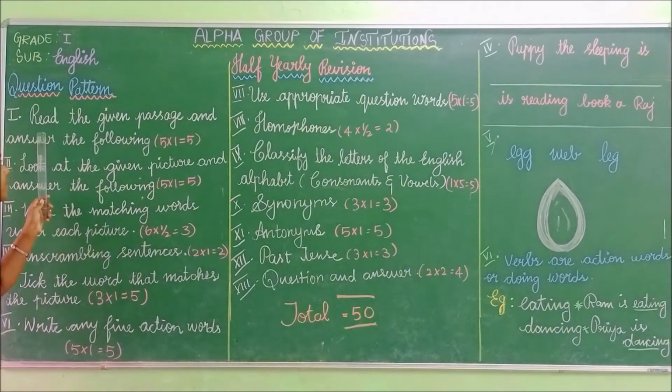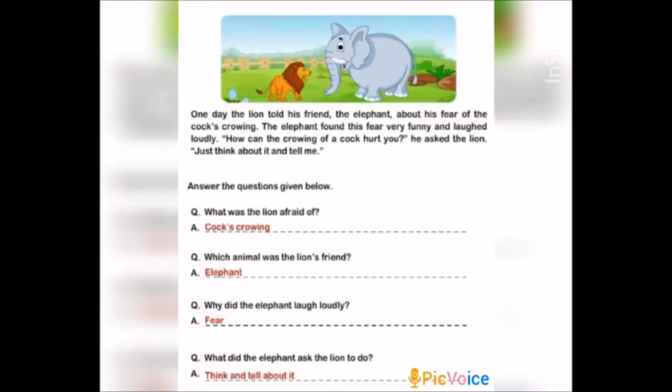Let us revise the first one. Read the given passage and answer the following question. Children, now let us see how to do the reading comprehension. So there are some points to be followed while doing reading comprehension. So now let us see those points.